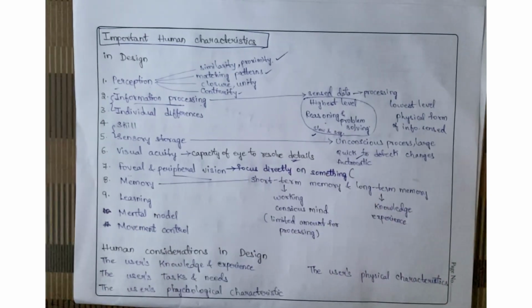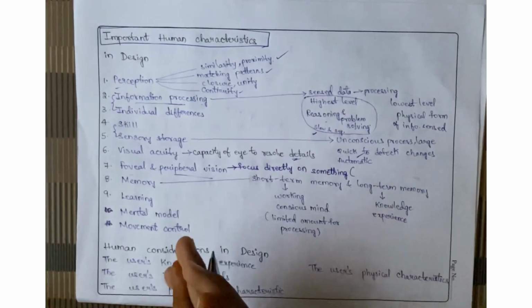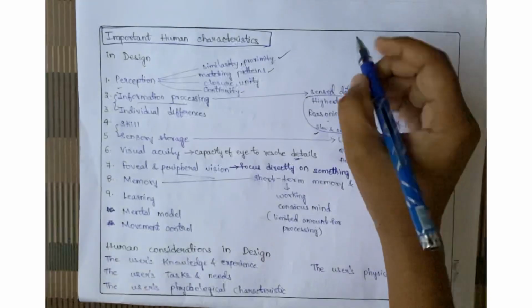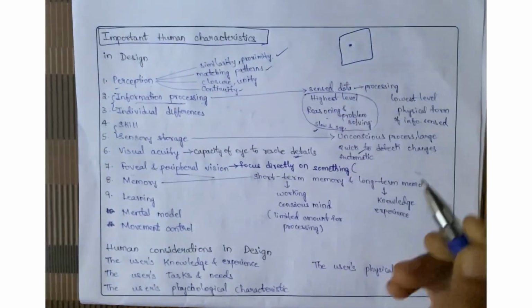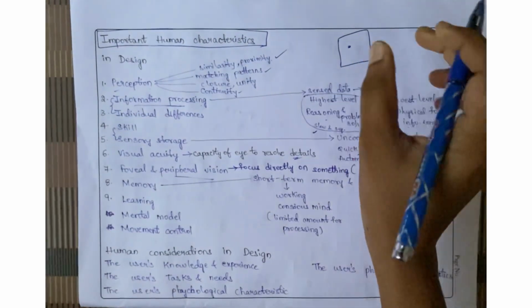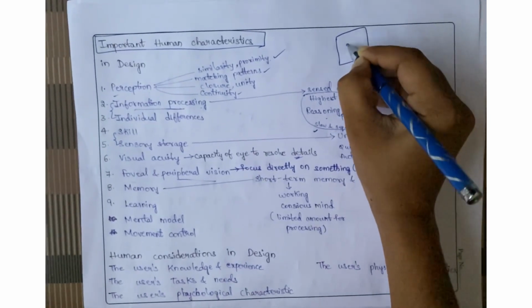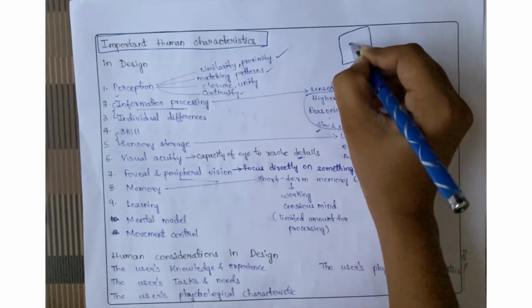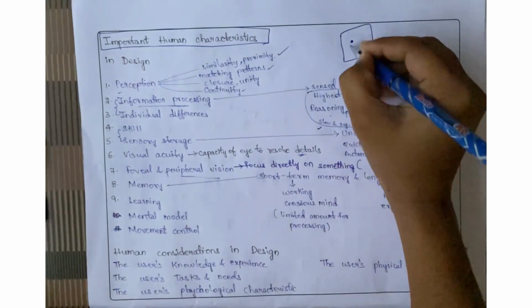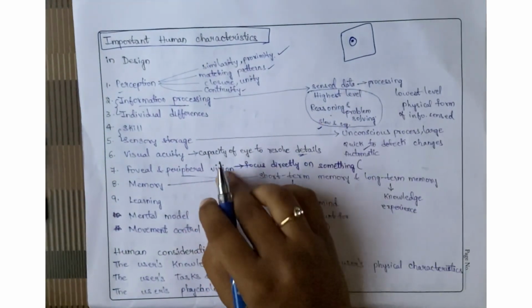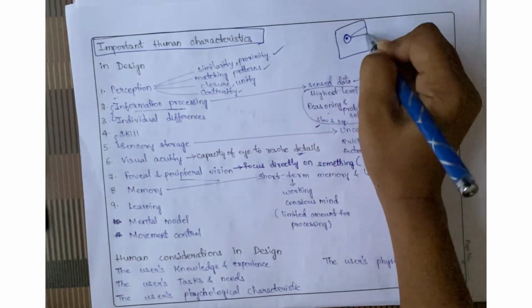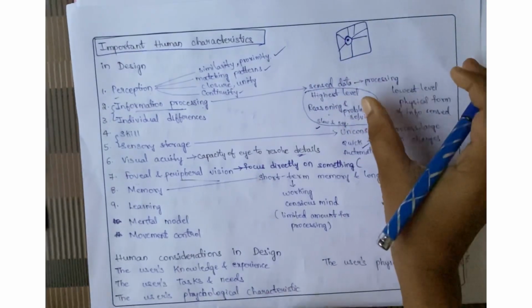Suppose let's take this area, and I ask you to observe this figure. If you're focusing only on this dot, it is foveal vision. That means you're focusing directly on something. But peripheral vision is when you're focusing on the surrounding parts of that specific thing.